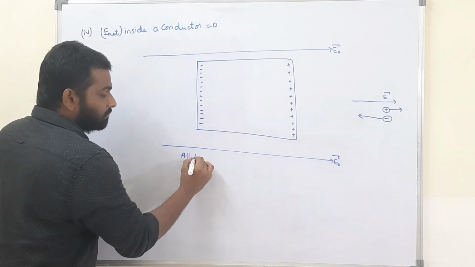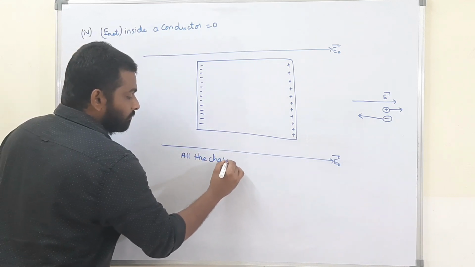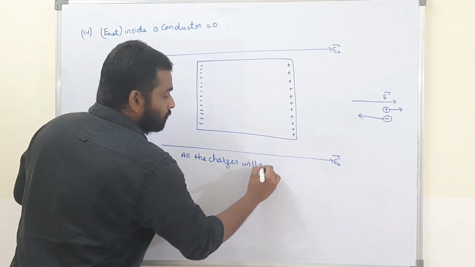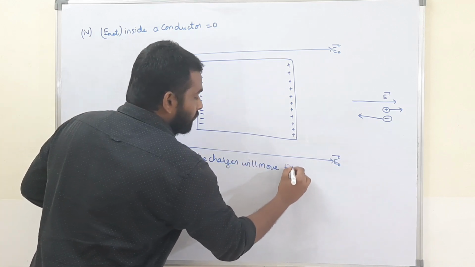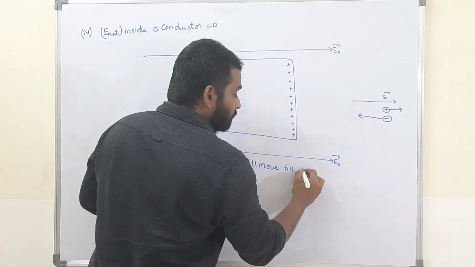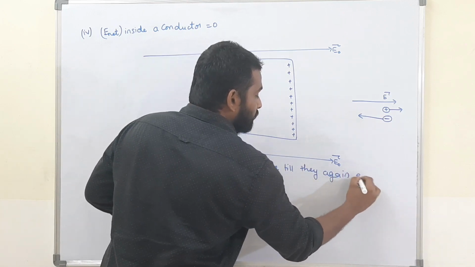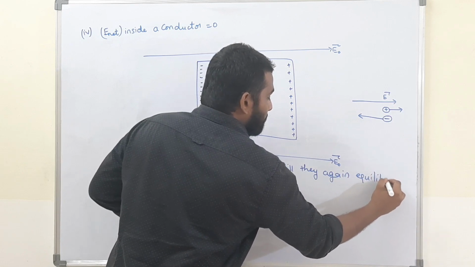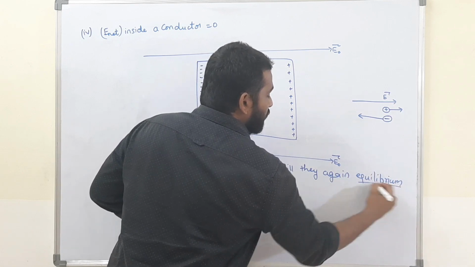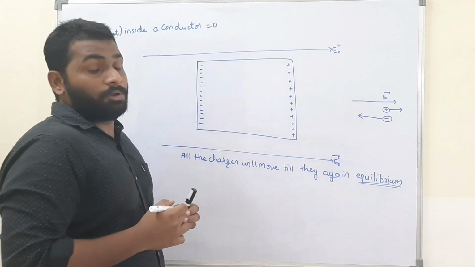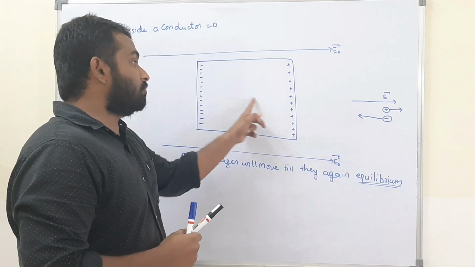All the charges will move till they acquire equilibrium, till they gain equilibrium. And this equilibrium is known as electrostatic equilibrium. See, all the electrons start to move.